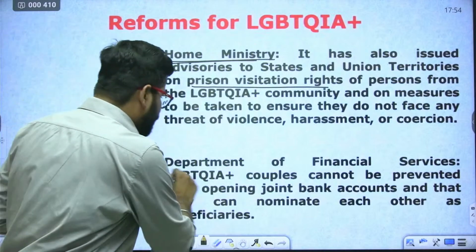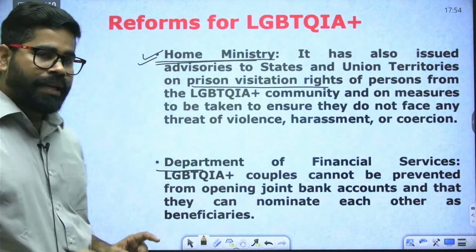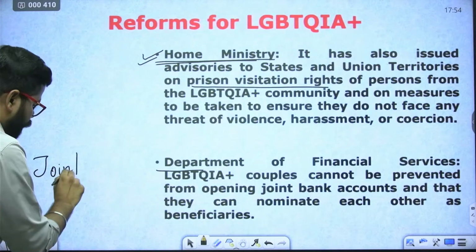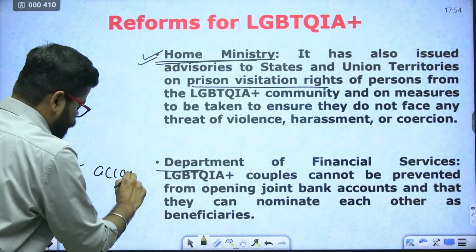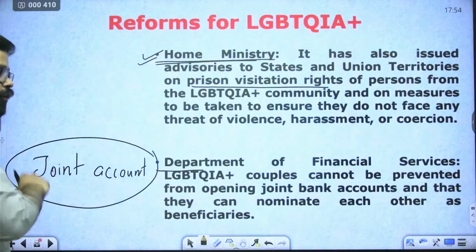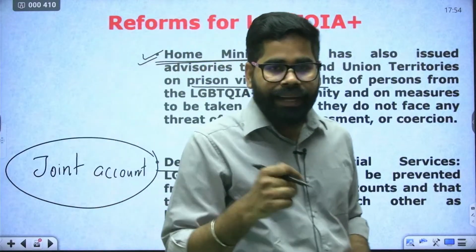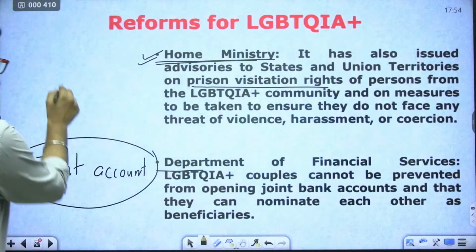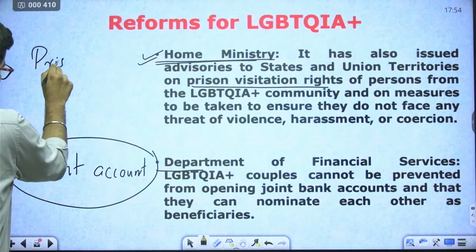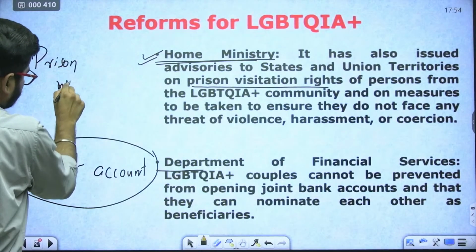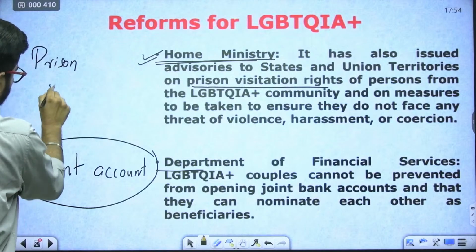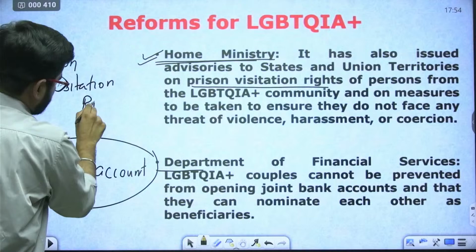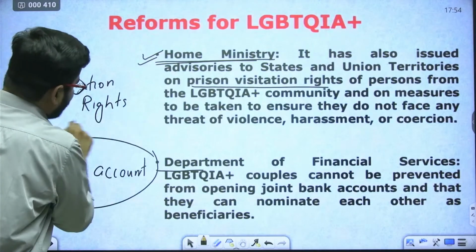There is the Department of Financial Services also. They have said that an LGBTQ couple can operate a joint account. They can also go for opening a joint bank account. So that is also allowed. Prison visitation rights also have to be provided.